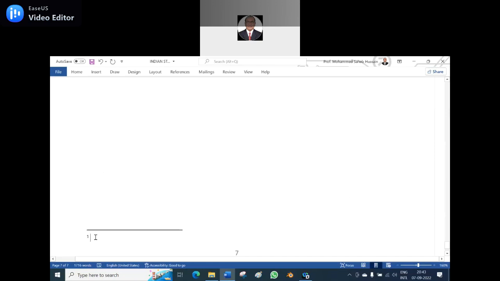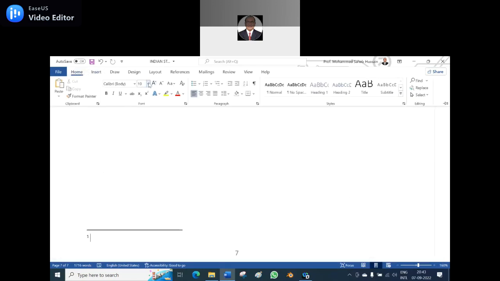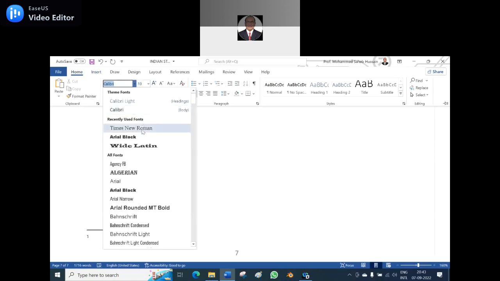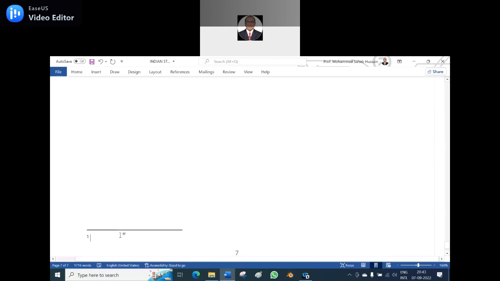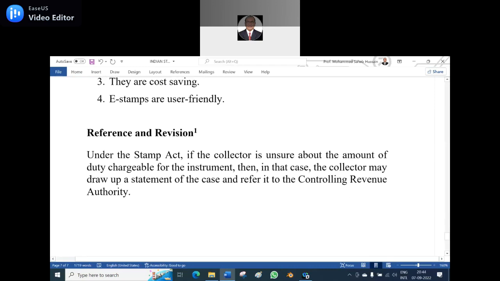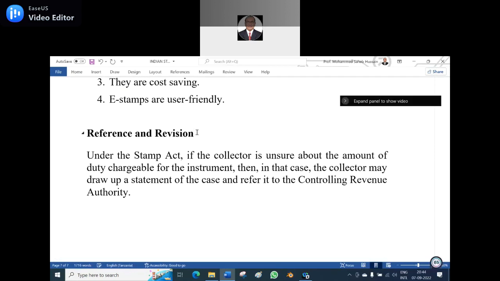But keep in mind, footnote letters should be in font size 10, and the font style is Times New Roman. Then you can write here whatever you want to write. For instance, my name is there. Every footnote ends with a full stop. And when you go for the next one, suppose you don't want to keep the Arabic numeral and you want to keep the asterisk.